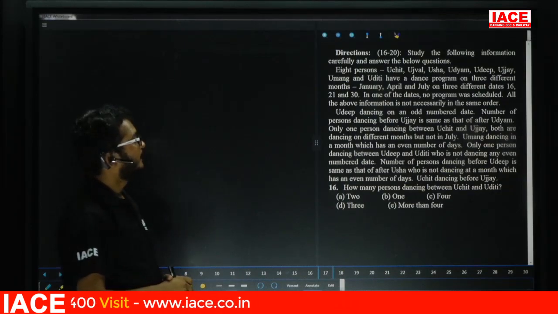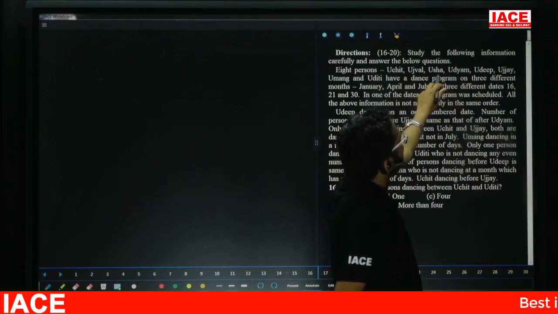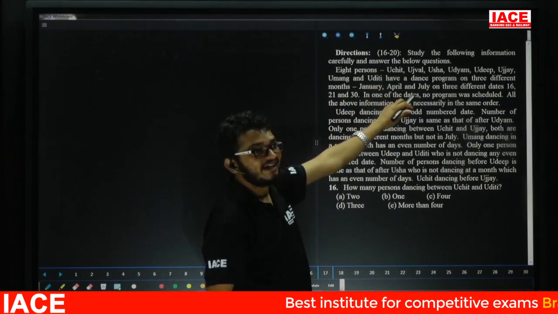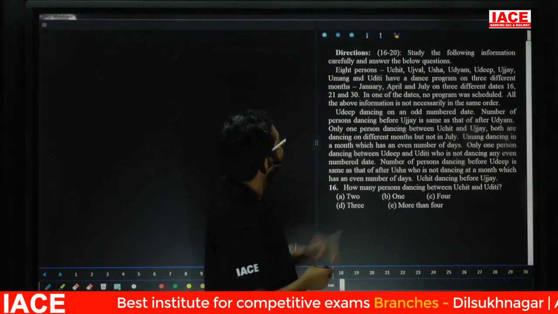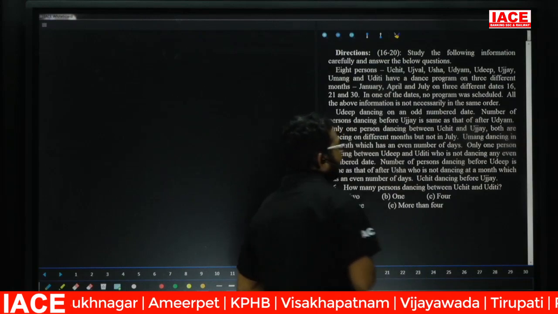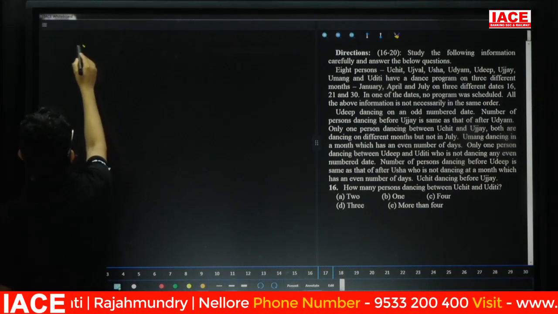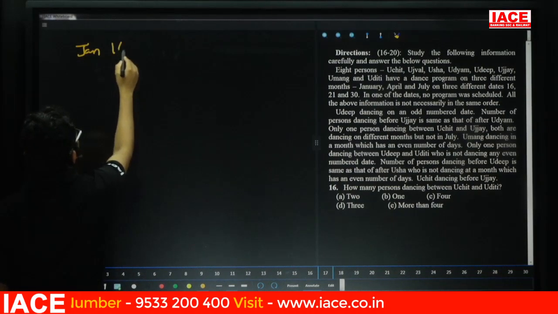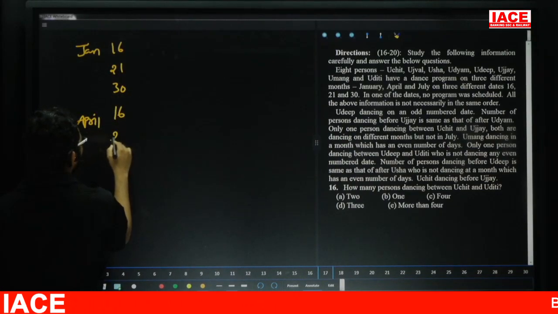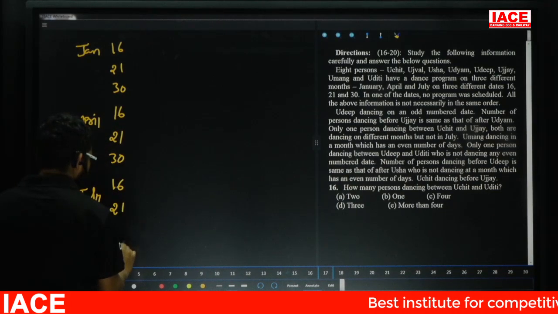Question number 16 to 20. Uchit, Ujjwal, Usha, Udyam, Udip, Ujay, Umang and Urti have a dance program in 3 different months: January, April and July, on 3 different dates: 16, 21 and 30. So take the first month, January: 16, 21, 30. Next, April: 16, 21, 30. July: 16, 21, 30.